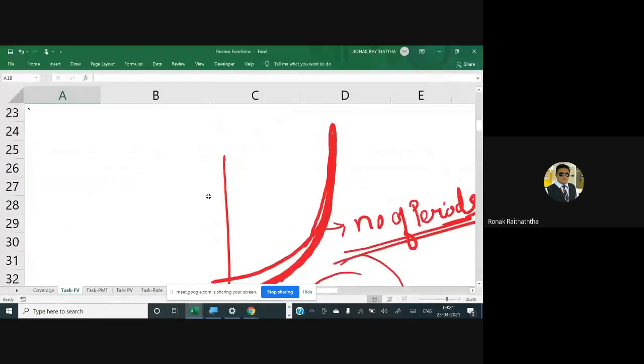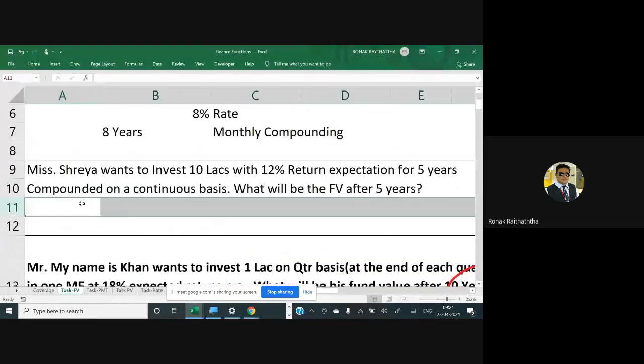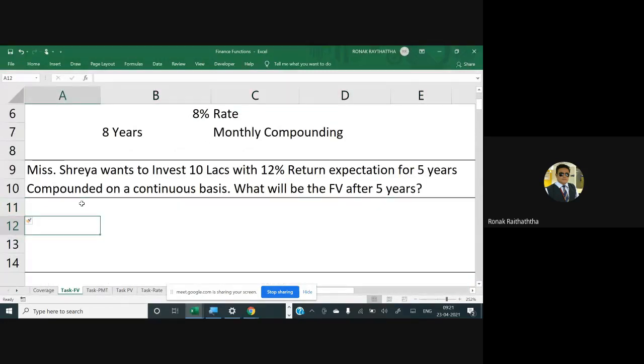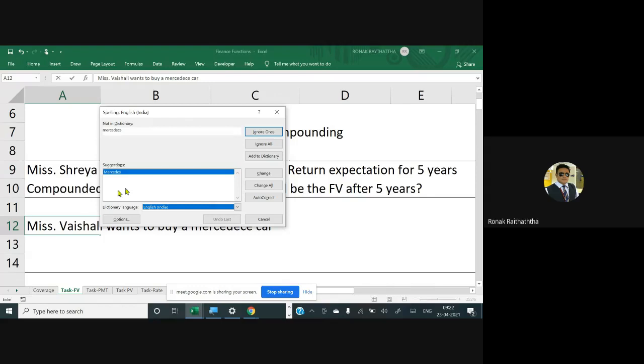Let's take such kind of example. Now let's take the example of Miss Vaishali. You will be adding here. Vaishali, which car do you like the most? You can pick any one. Okay, Miss Vaishali wants to buy a Mercedes car. Some people will say the spelling of Mercedes is wrong, but I don't know about the spelling, I'm not a communication faculty. Yes, okay, S is there instead of C.